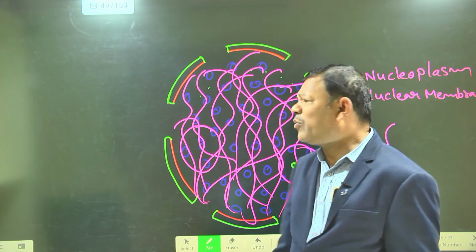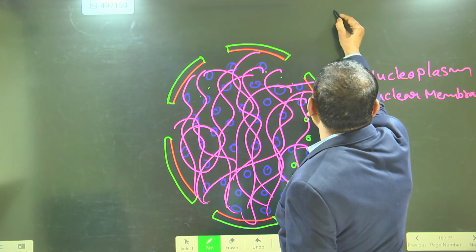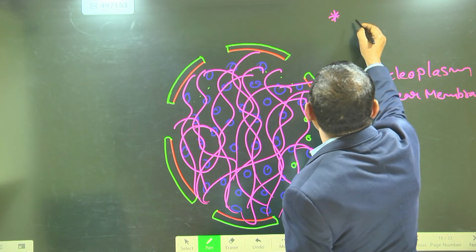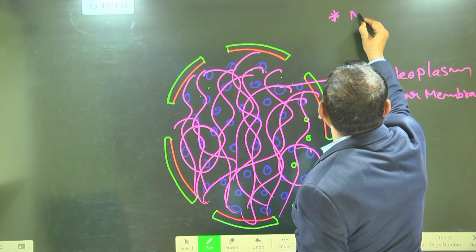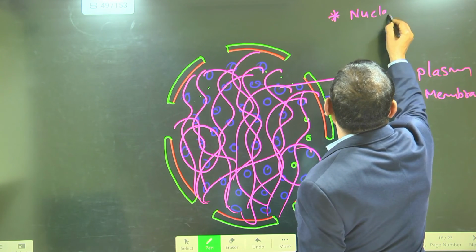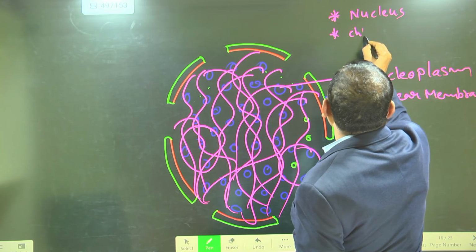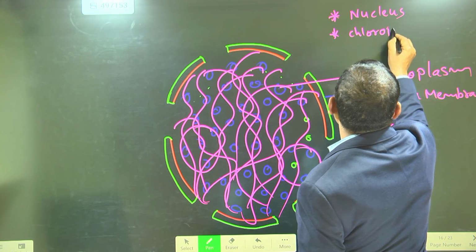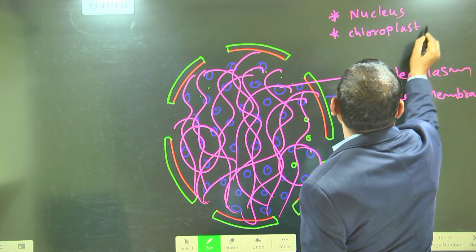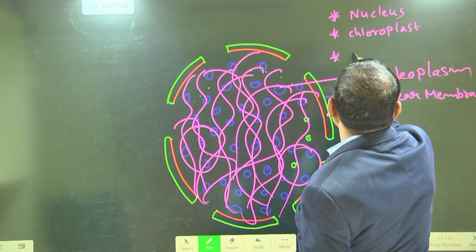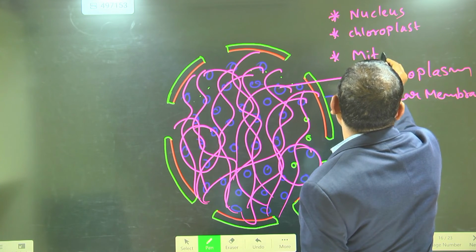And a very important point is, in the plant cell, genetic material is present in the nucleus, and second, in the chloroplast, and third, in the mitochondria.